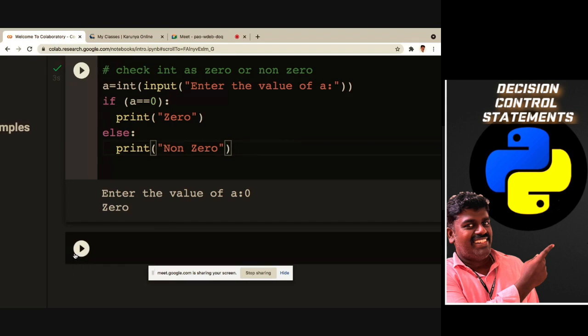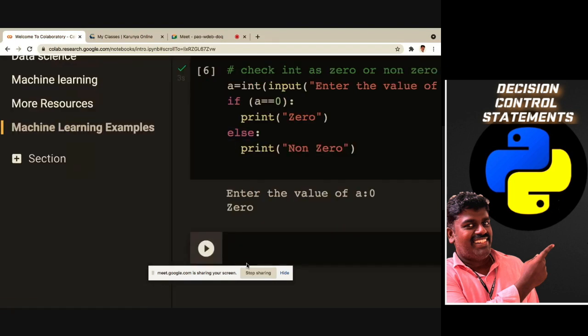For example, if else, checking number as positive or negative.